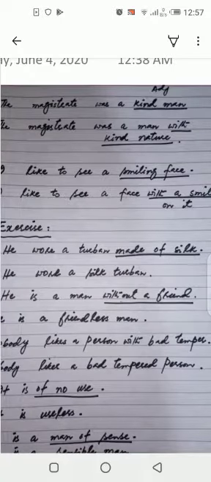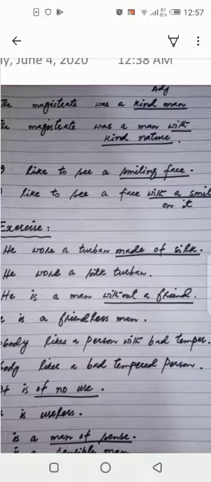Now, students, see, the magistrate was a kind man. Over here, you can see a kind man. You can see an adjective. But when I convert this adjective into an adjective phrase, it will be: the magistrate was a man with kind nature.